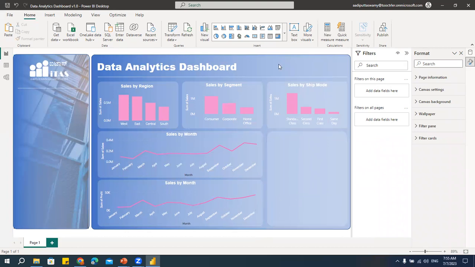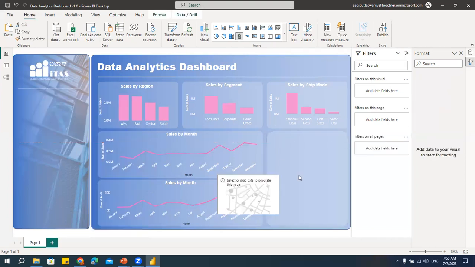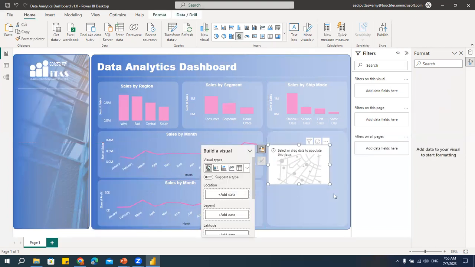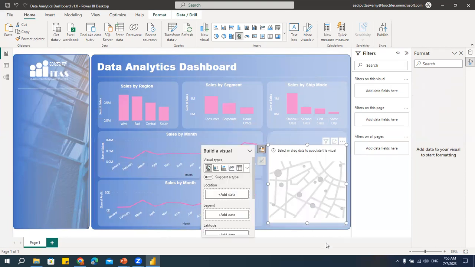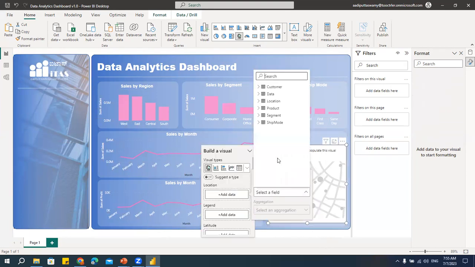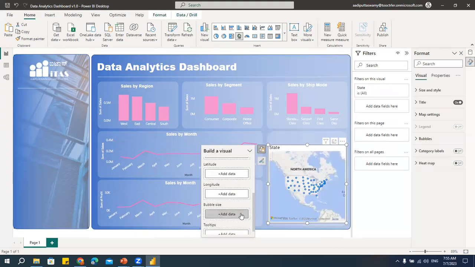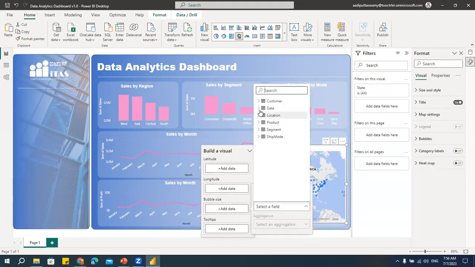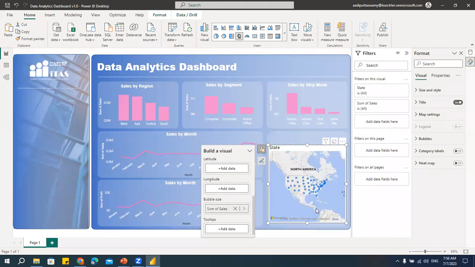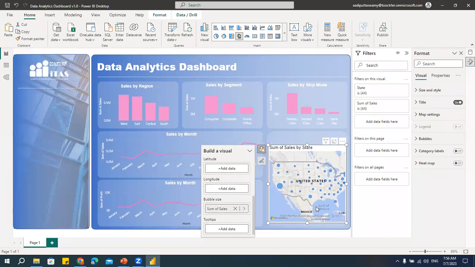Right. Here, what I'll do, I will create a chart. I'll take this map and keep it here like this. Let me take the location as state and then the bubble size as sales. Okay, so let it be like this.